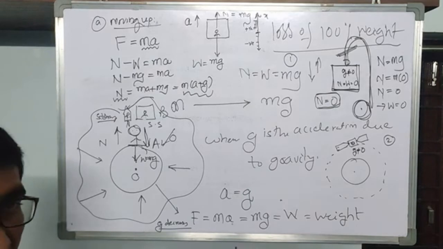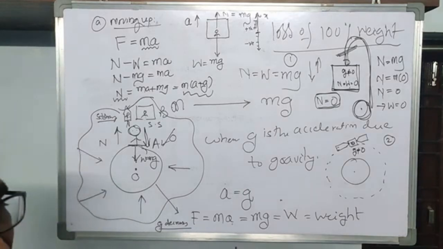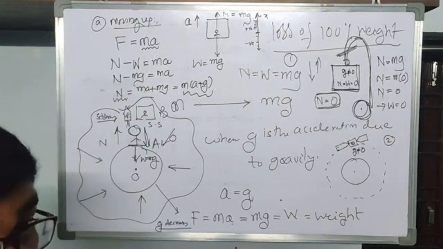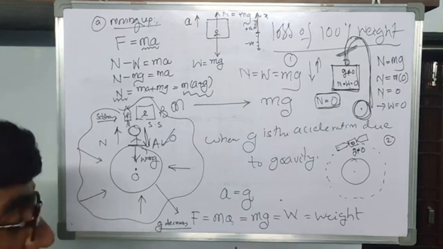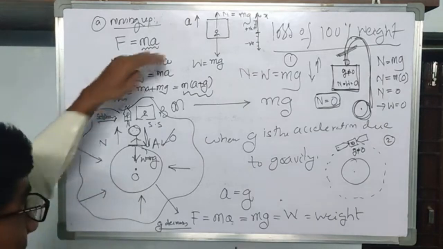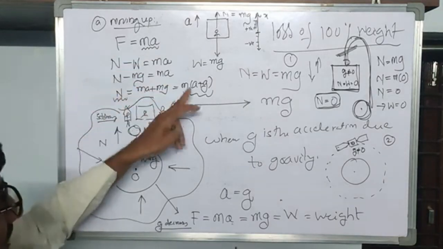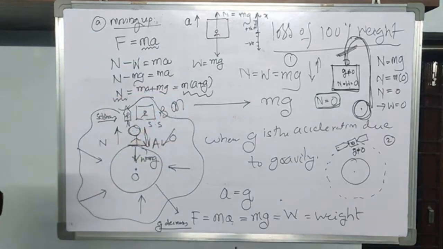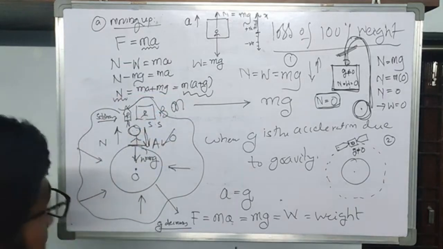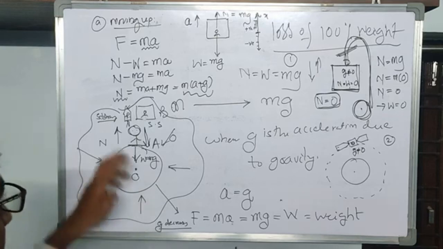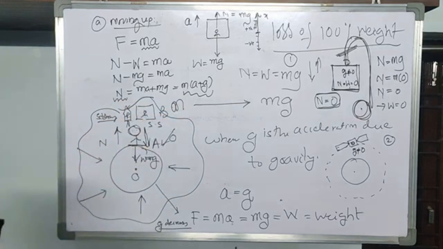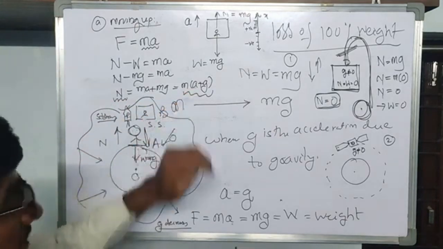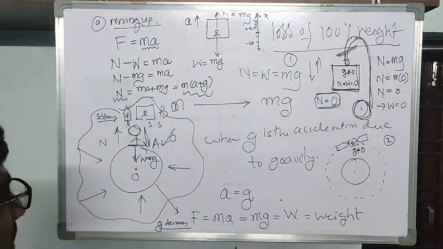So far, we considered the weight as mg only. Since weight is equal to normal reaction, and in this particular case the normal reaction is equal to m(a plus g), the weight experienced by the person is now not mg but m(a plus g). What is the meaning of this?